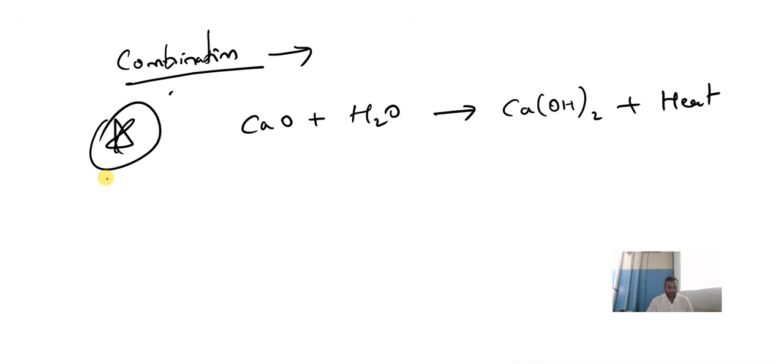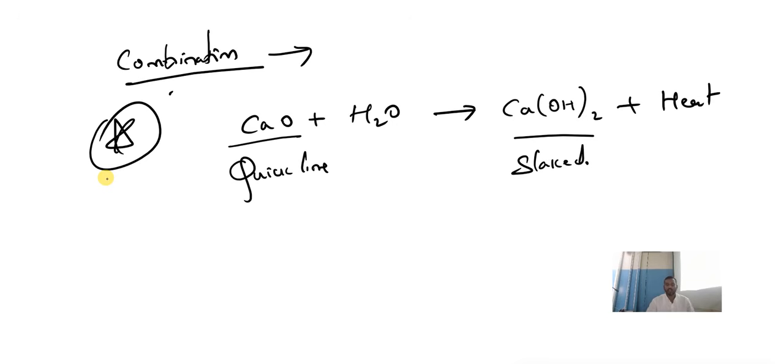This reaction is important. Again, I am repeating. Remember, this calcium oxide is called quicklime, and this calcium hydroxide is called slaked lime. Clear? Calcium oxide is quicklime. Calcium hydroxide is slaked lime. Clear? They may ask you a question like this.